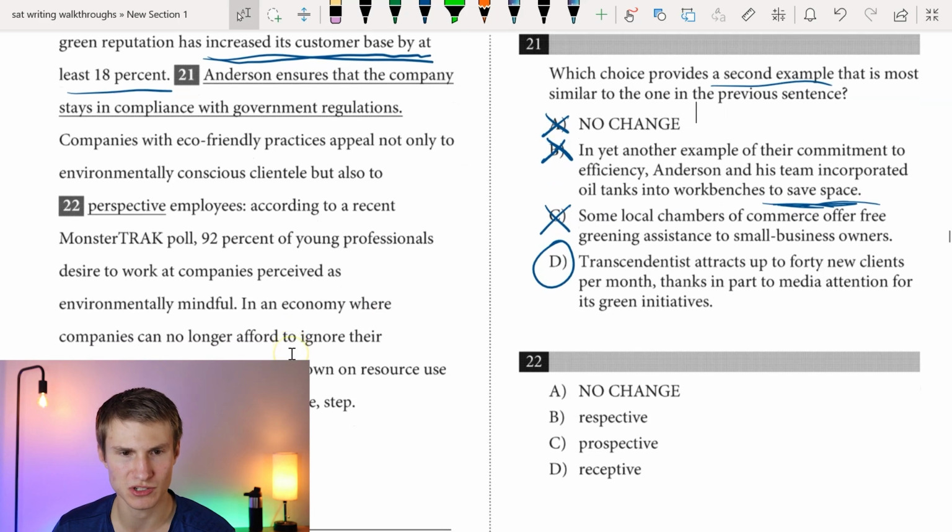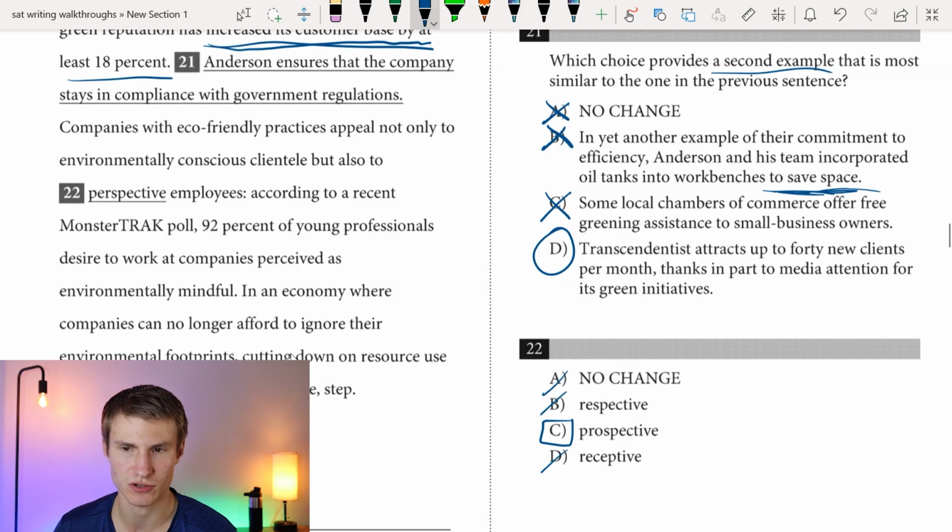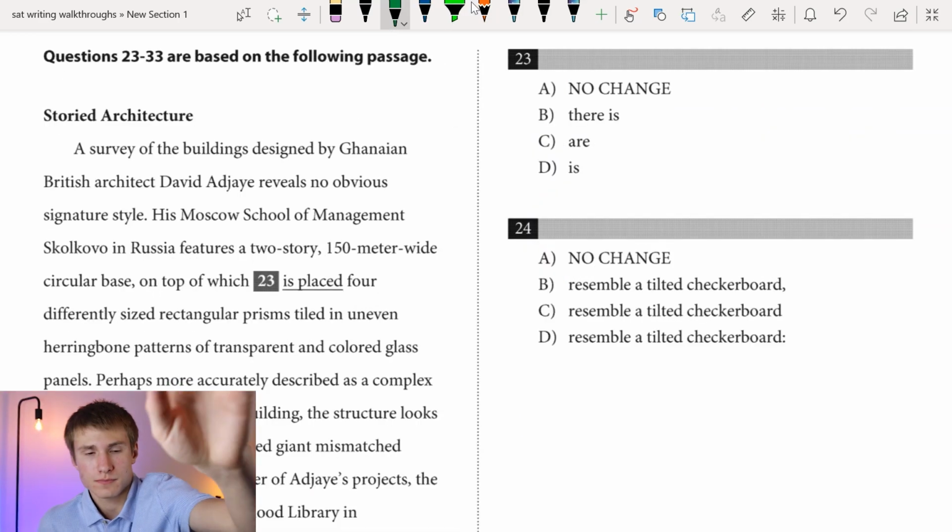So that's perfect. If we look at 22 now, companies with eco-friendly practices appeal not only to environmentally conscious clientele, but also to prospective employees. No, that would be prospective employees, okay? Perspective is like, how you view an issue. Prospective are employees who are looking at potentially joining a company, okay? And it wouldn't be respective or receptive, okay? It's prospective employees. So that's pretty much just understanding the definition of prospective there.